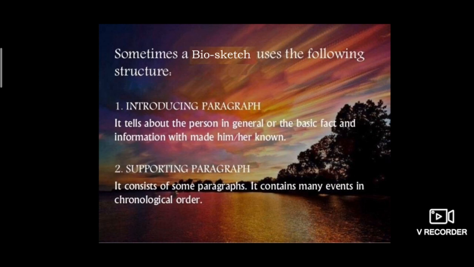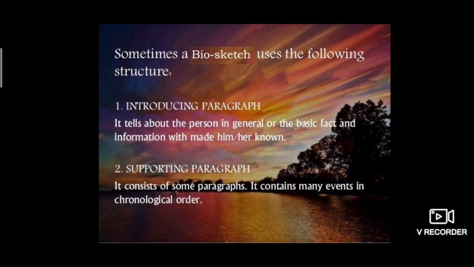Supporting paragraph. Now supporting paragraph means it consists of some paragraphs. It contains many events in chronological order. Now you must be wondering what is the meaning of chronological order. I have given you a few worksheets after the slides in which I have told you to write about Mahatma Gandhi.